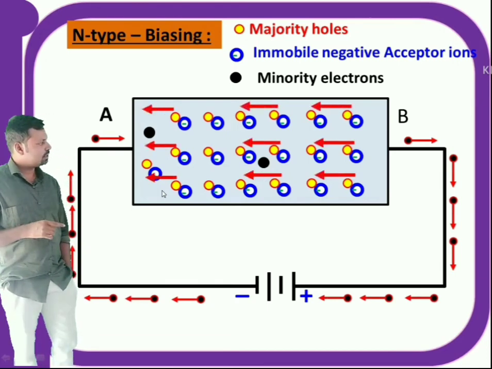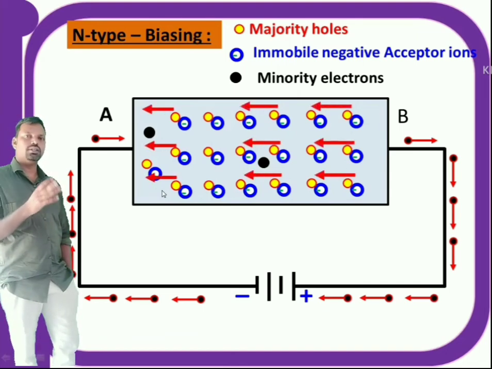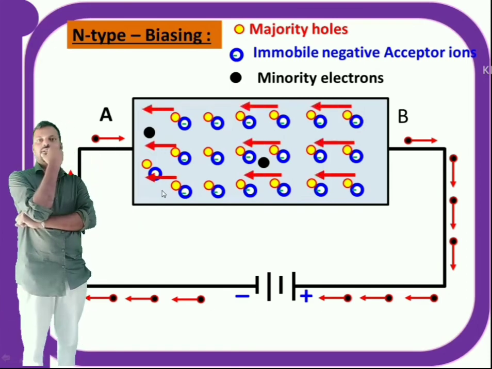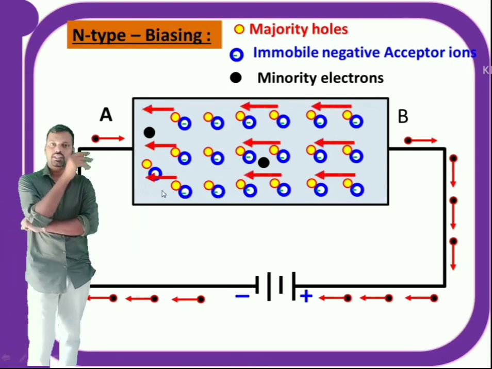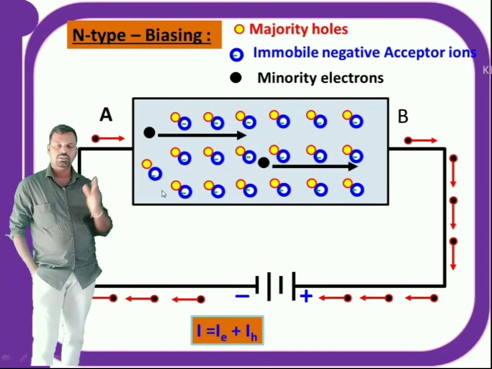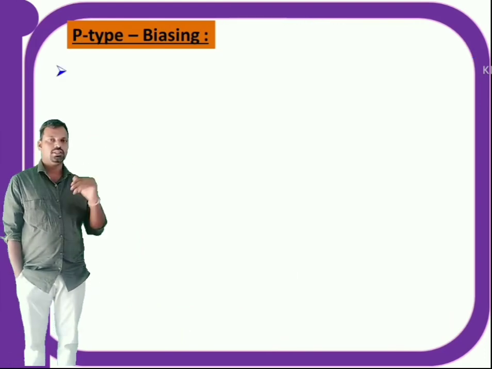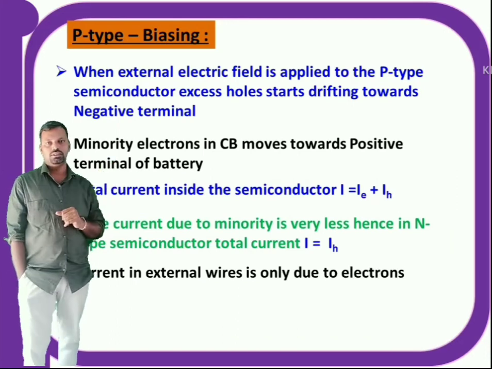Now the minority electrons, which are repelled by the negative terminal of the battery, move from left to right in this way. Now the current due to electrons is IE and the current due to holes is IH, but here minority electrons are very few, so IE can be neglected. So total current I is equal to IH plus IE. If I neglect IE, then I is equal to IH.